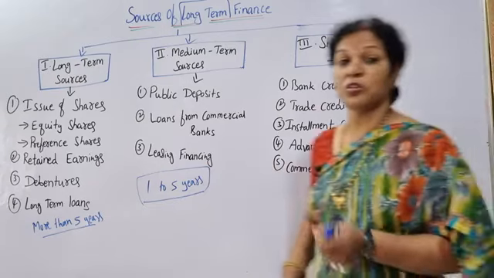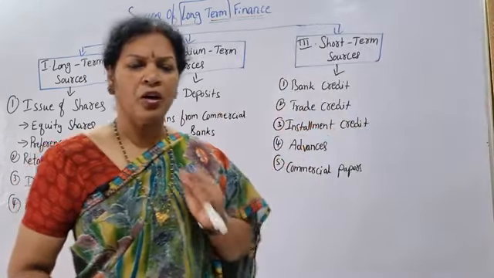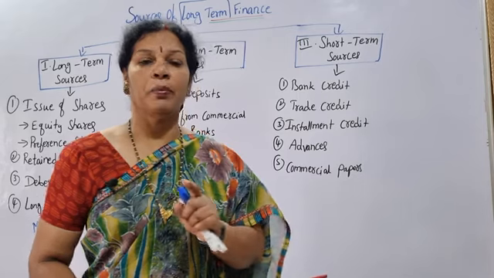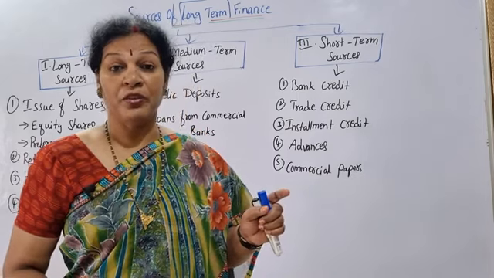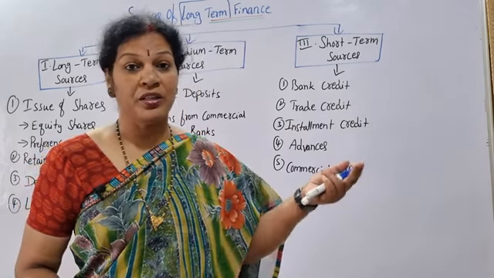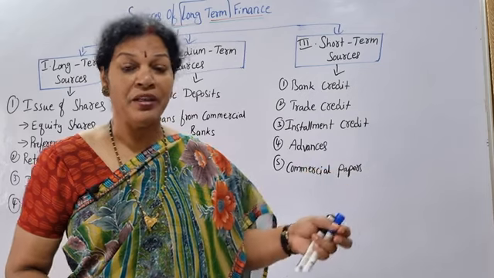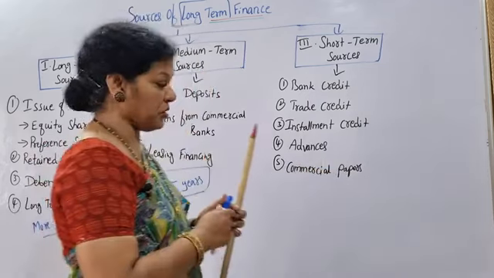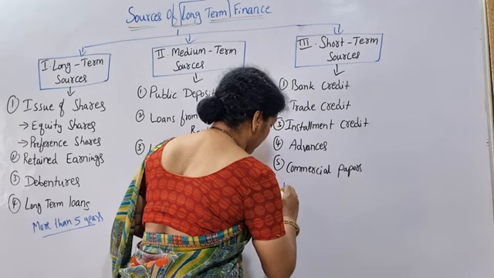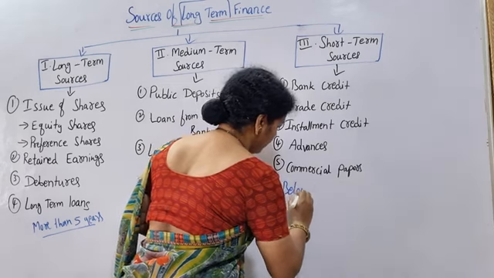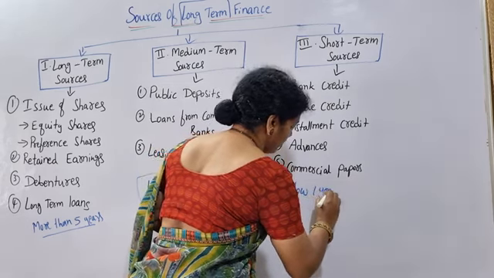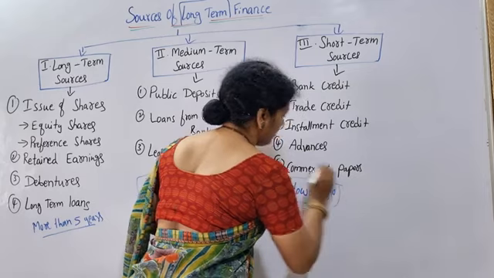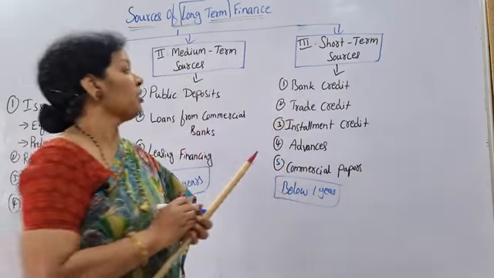The third category is short-term sources. Short-term means just below 1 year. When you take a loan or any funds for below 1 year, that is called a short-term source.